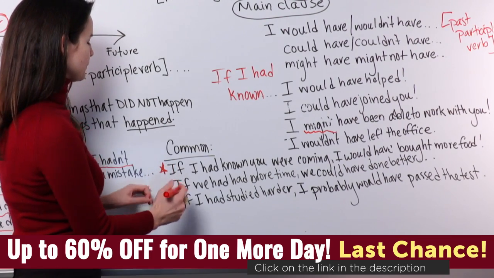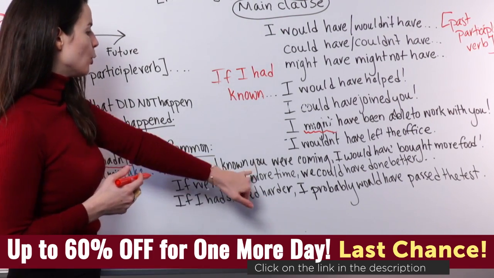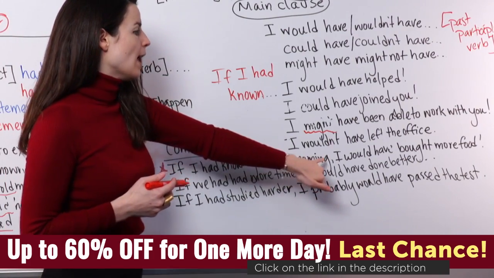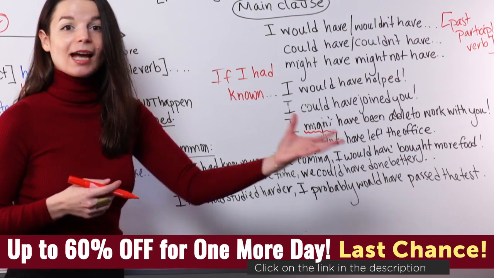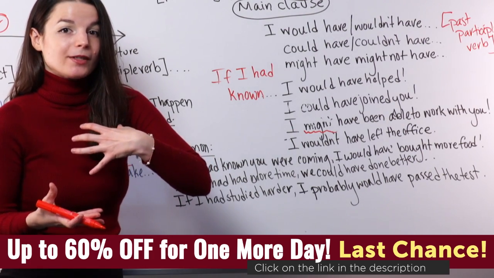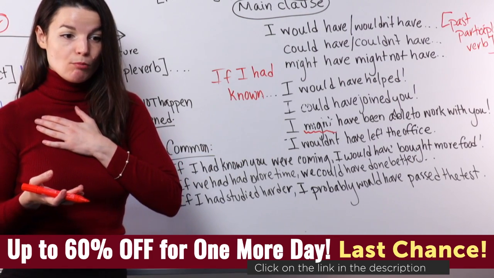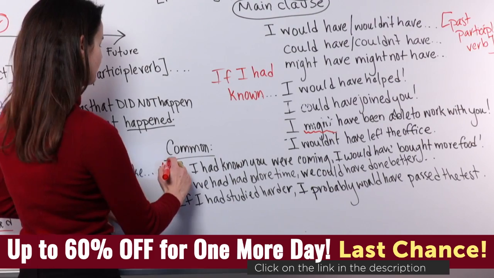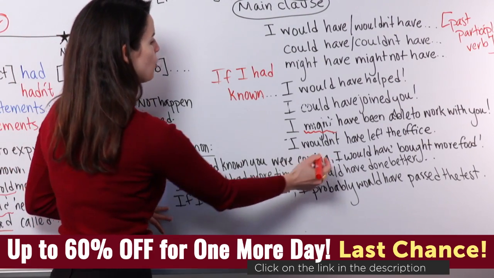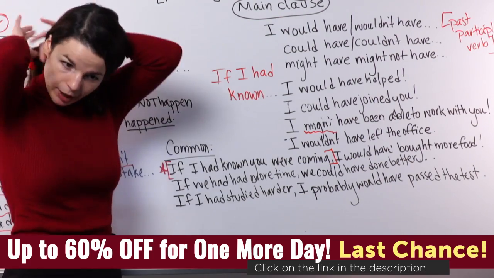So here is my if clause. Let's read it first. If I had known you were coming, I would have bought more food. So imagine there's a house guest, a surprise house guest. If I had known you were coming, I would have bought more food. So let's break this down then. This, if I had known you were coming, this is my if clause.